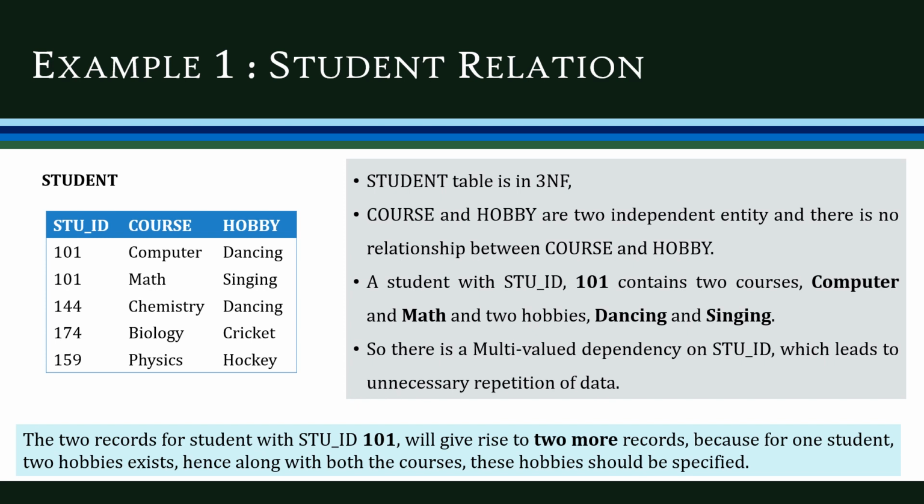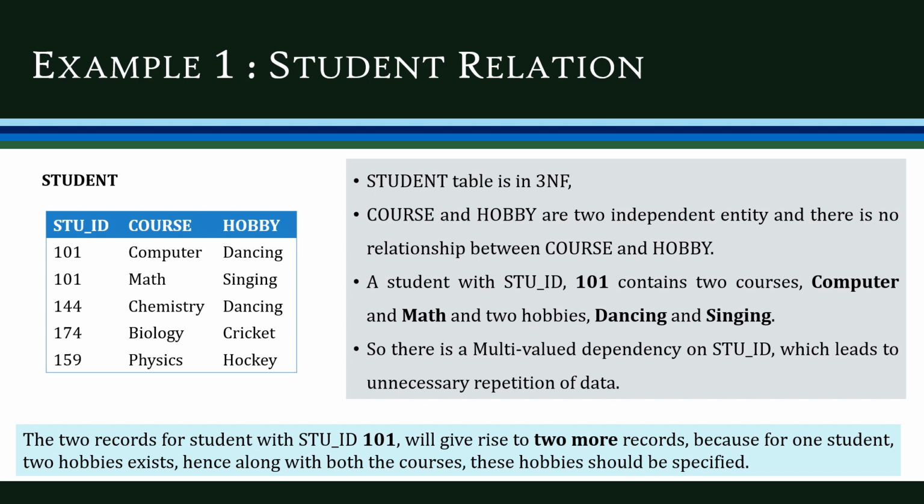So there is a multi-value dependency on the student ID, which leads to unnecessary repetition of data. The two records for the student with ID 101 will give rise to two more records, because for one student, two hobbies exist. Hence, along with both the courses, these hobbies should be specified.